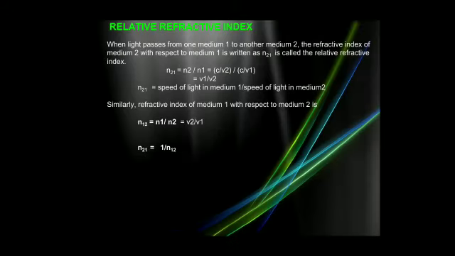The second one is the relative refractive index. In the absolute case, what we discussed, the ray of light is traveling from air and then entering into any other medium. But in this particular case, relative, instead of air, the light is coming from any medium to some other medium.